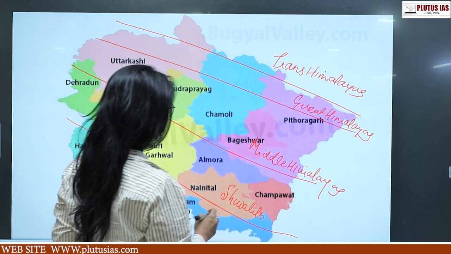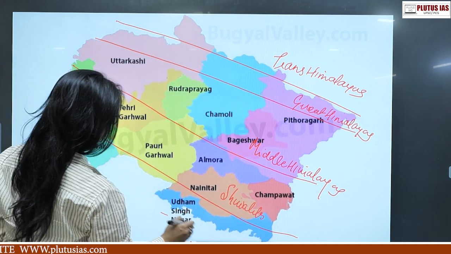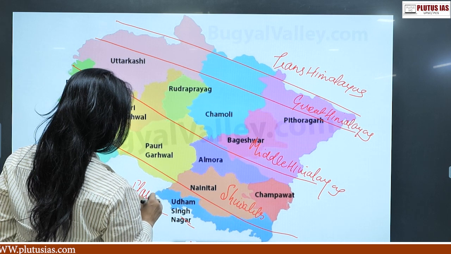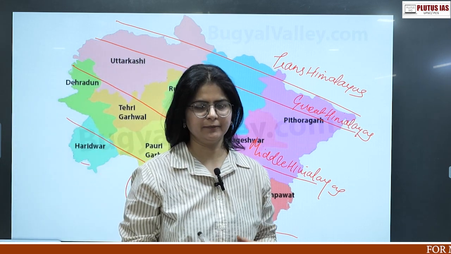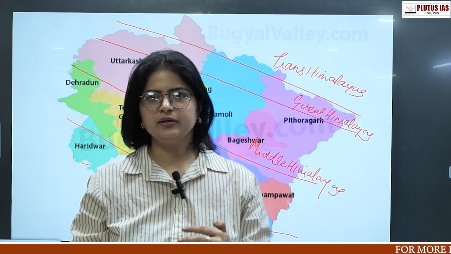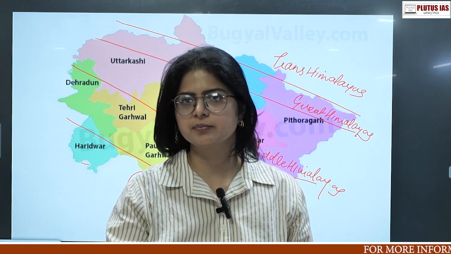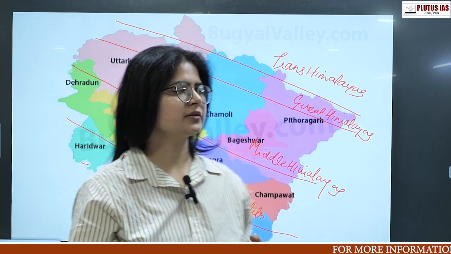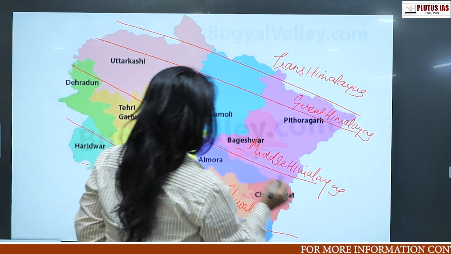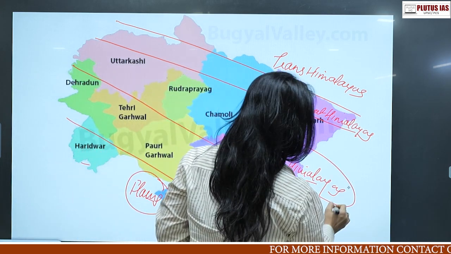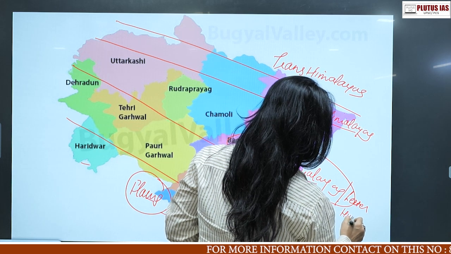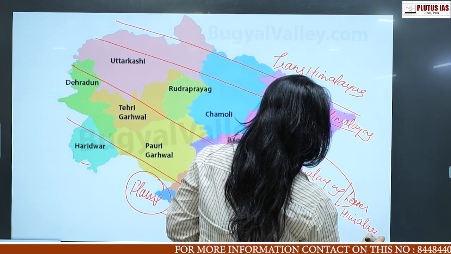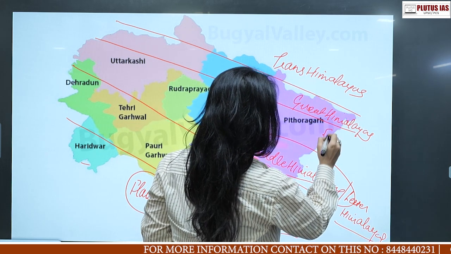And in certain regions, we also find in bits and pieces some plain regions as well. Majorly, these are the ranges falling in this area, and the maximum area is covered by the Middle Himalayas. Middle Himalayas is also known as the Lesser Himalayas, and Greater Himalayas are also known as Himadri.